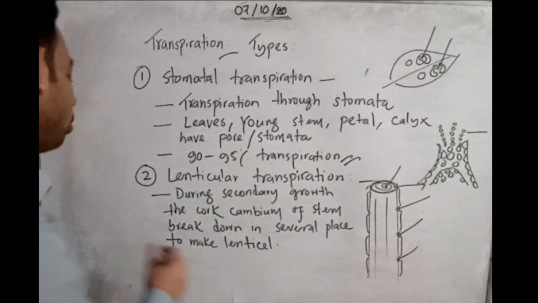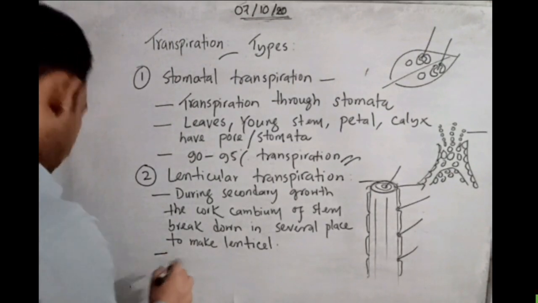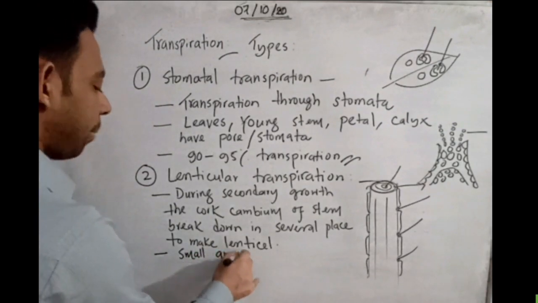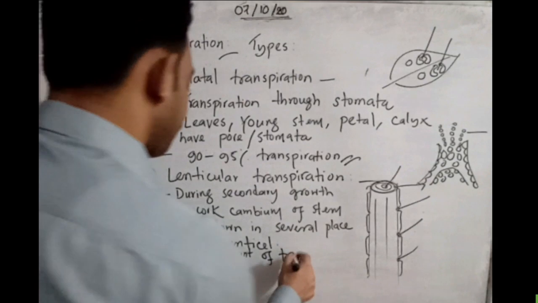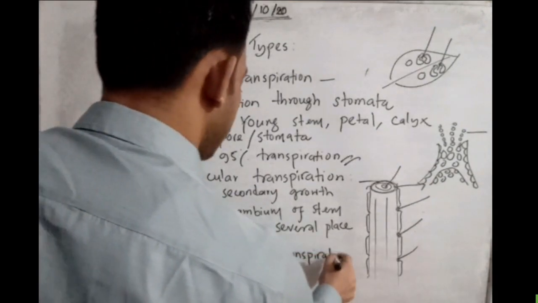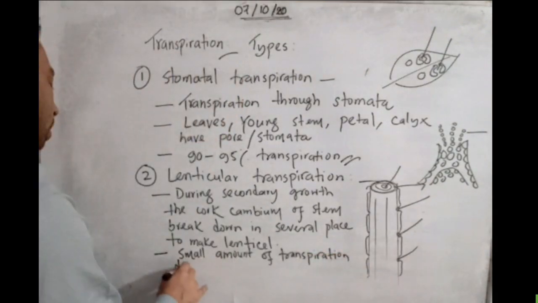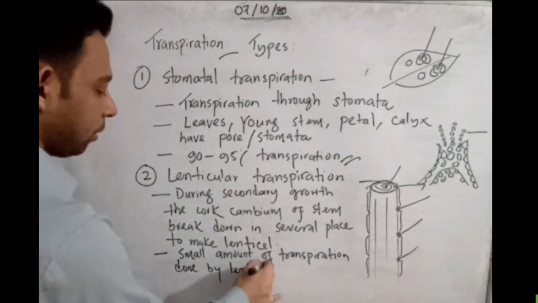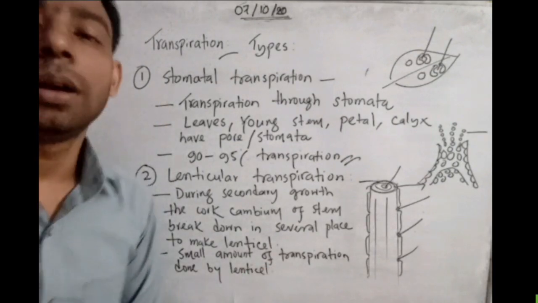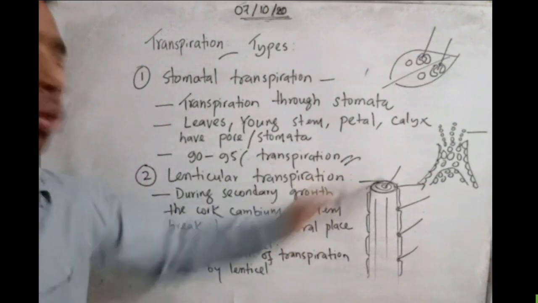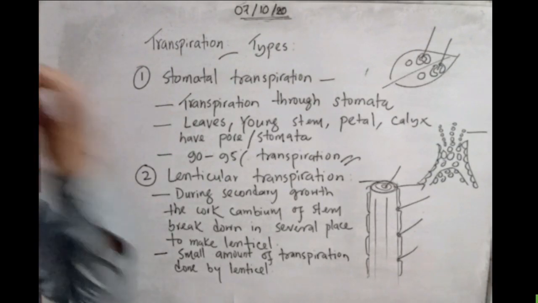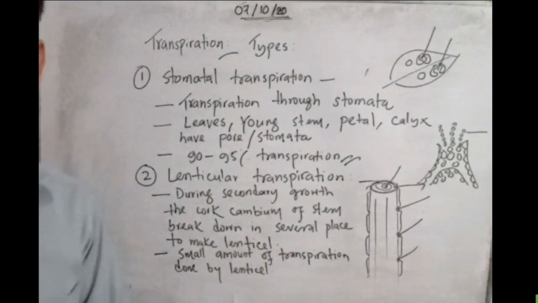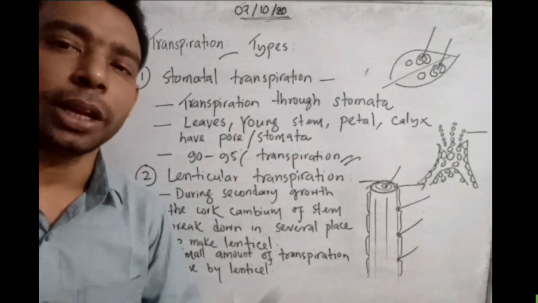A small amount of water, a small amount of transpiration, is done by the lenticel. Okay, this is important, and I think you understood what goes on in lenticular transpiration. Does anyone have any question about these two points? Now I will go to the third one. Any question or query? If you understand, then I will go to the next one.